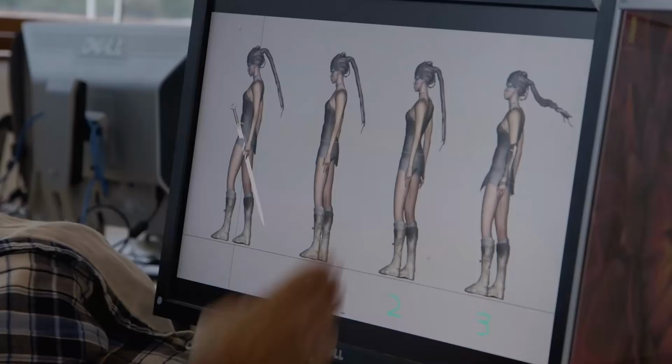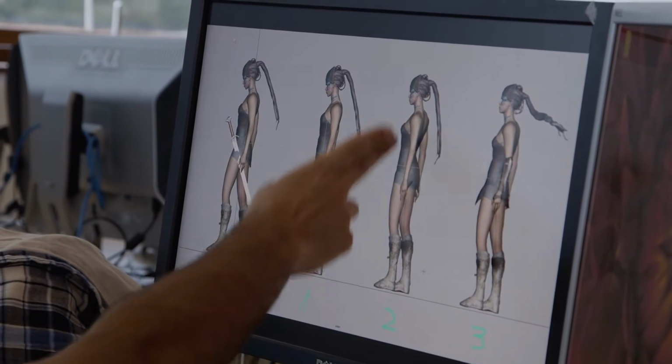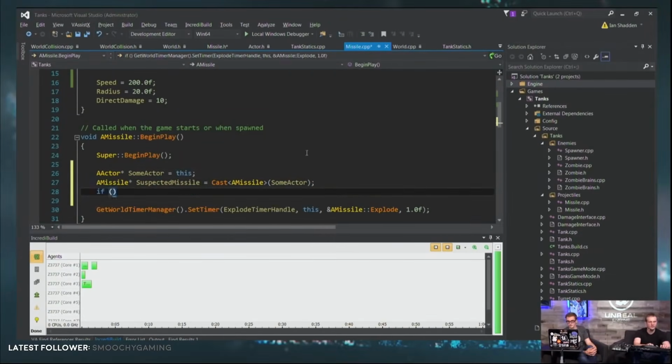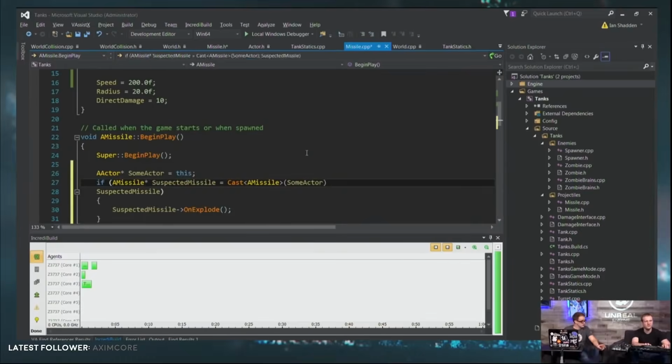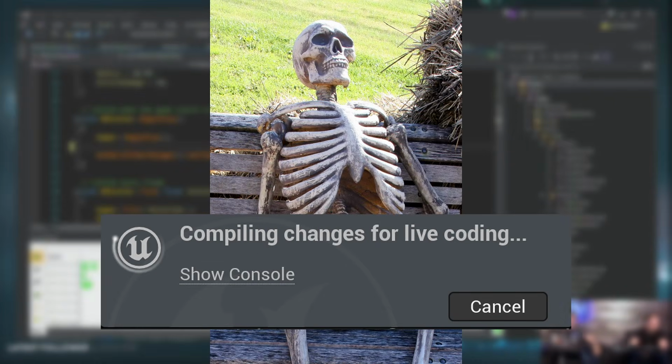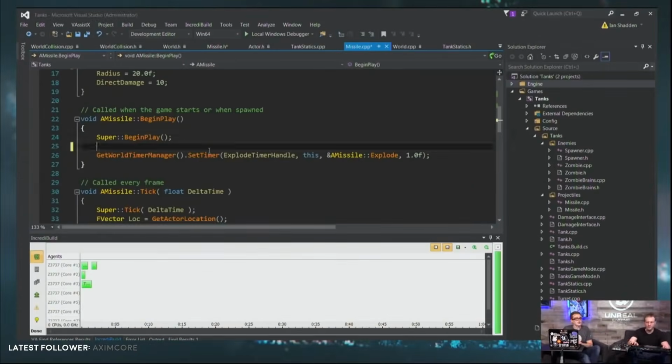A benefit of blueprints you'll often hear people talk about is that it makes it easy for designers to make small changes for playtesting and balance adjustments without having to rely on a programmer. But even if you are a programmer, there are many benefits to using blueprints over C++. With C++ you have to spend a lot of your time looking through documentation and waiting for your code to compile, which is why you can work so much faster with blueprints.